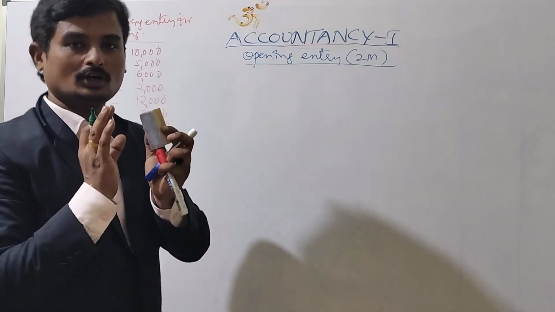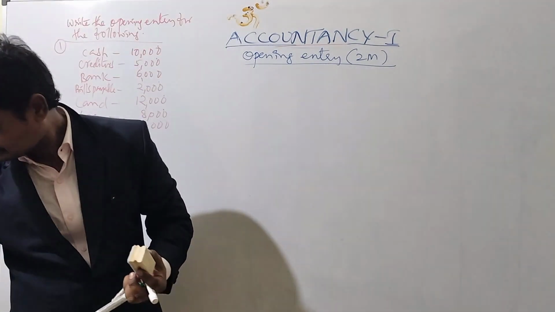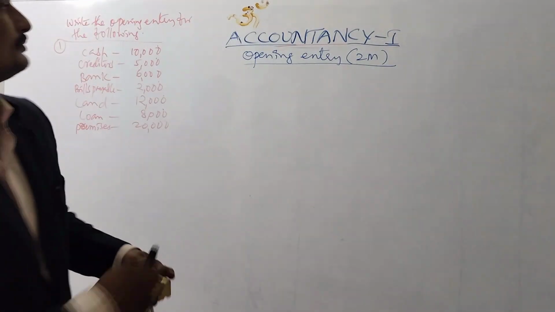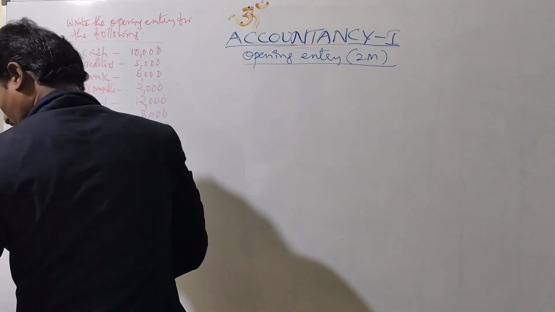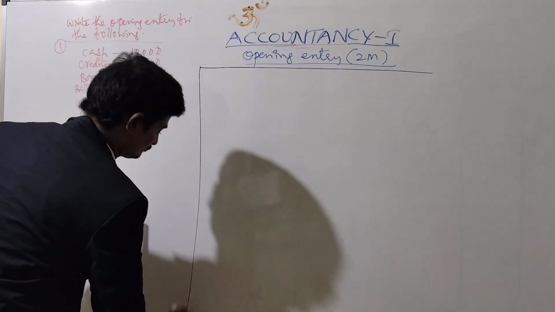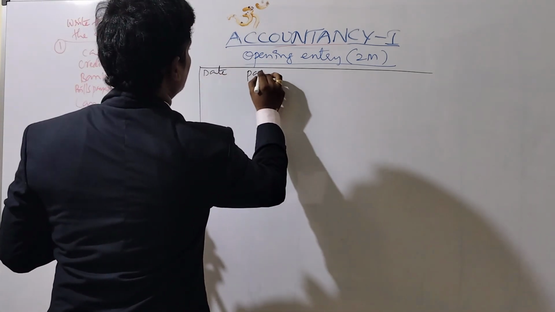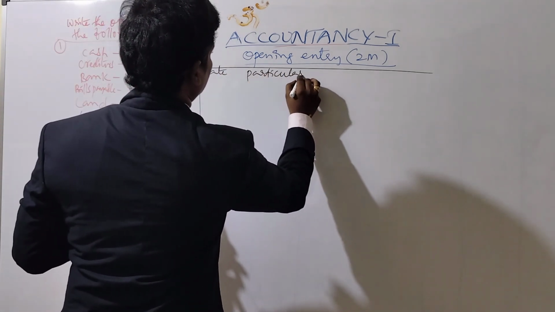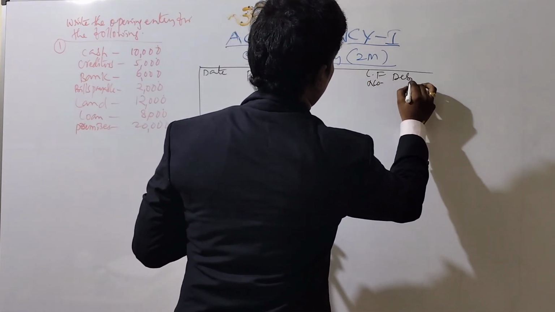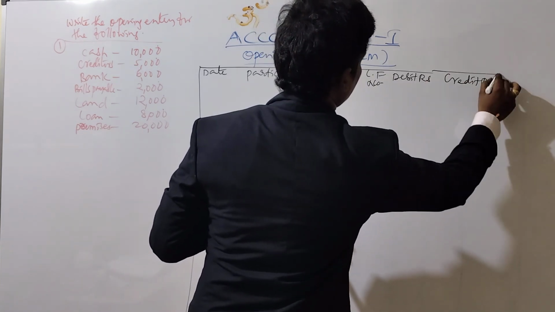It is the same as a journal entry itself, right? So draw the pro forma of a journal entry right here: date, particulars, LF number, debit rupees and credit rupees.